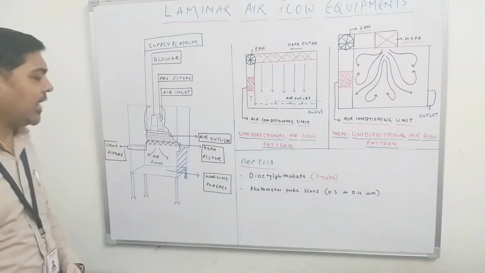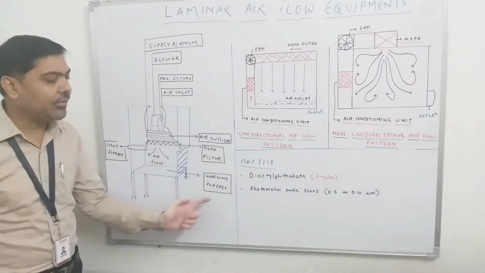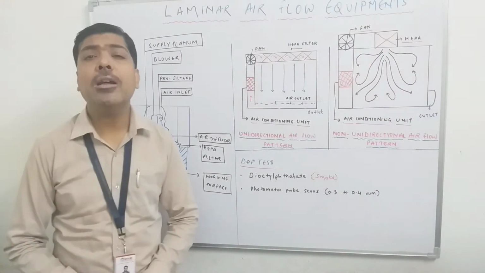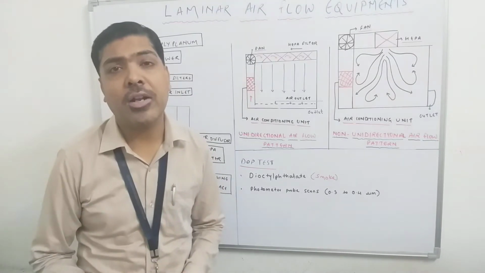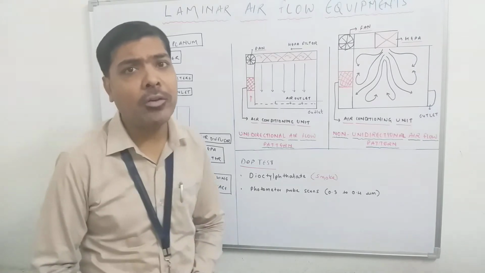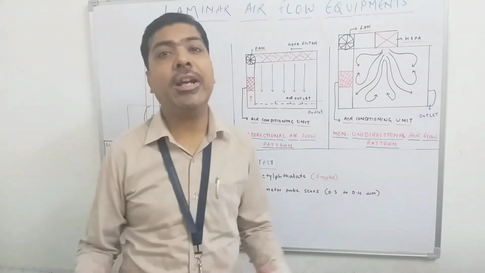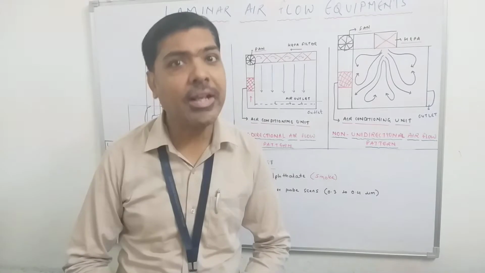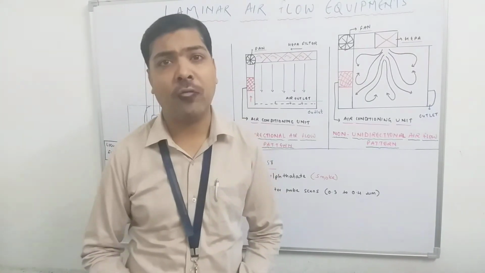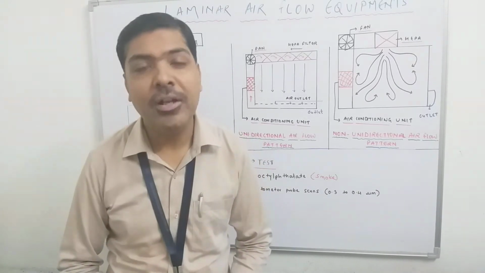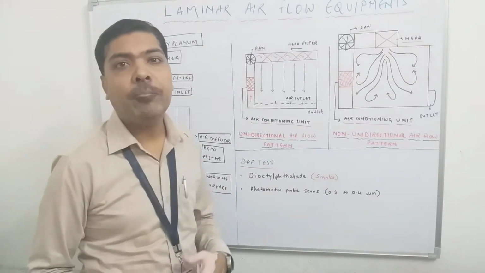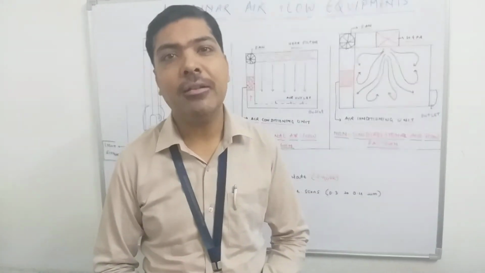As you can see in this diagram, first of all there is the presence of the working surface or the working bench in which we are performing any aseptic transformation or any aseptic operation. Suppose if we are talking about any microbiological laboratory, there are so many methods available, so many experiments that we have to do, and those experiments are actually performed in the aseptic environment. So actually this workbench is the place where we can easily go for the performance of any aseptic method.